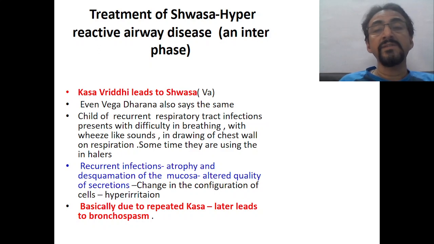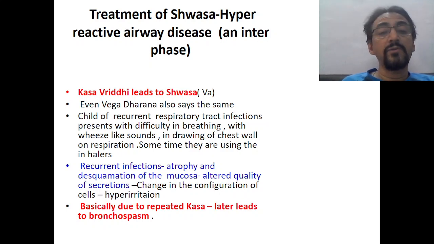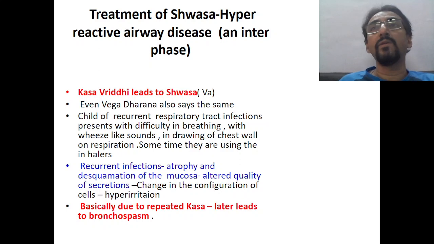Now, because of recurrent infections, there may be atrophy as well as desquamation of the mucosa, and there is altered quality of the secretion, as I already explained, and there is a change in the configuration of the cells, and that leads to hyper irritation of the mucosa. Because of this hyper irritation, there may be stimulation of the mast cells, and also consequent spasm of the smooth muscles leading to dyspnea. So this is how Kasa, when it occurs repeatedly, leads to Shwasa. Basically, due to repeated Kasa, this leads to bronchospasm, and once there is a bronchospasm, there will be Shwasa.